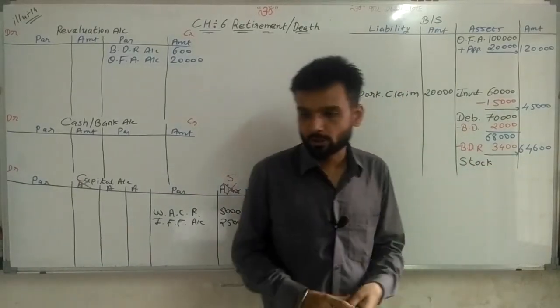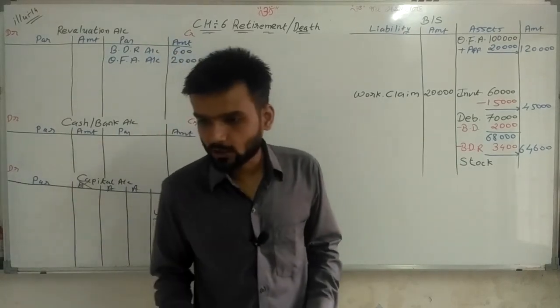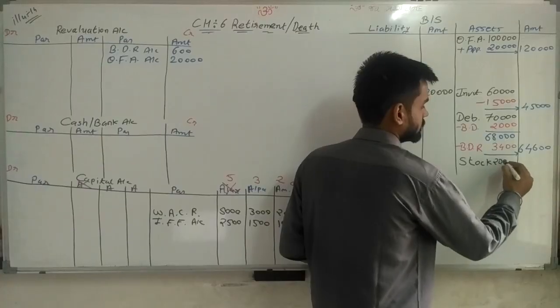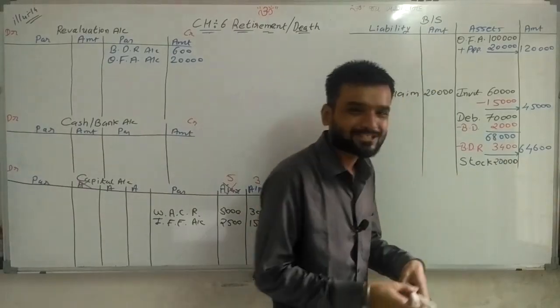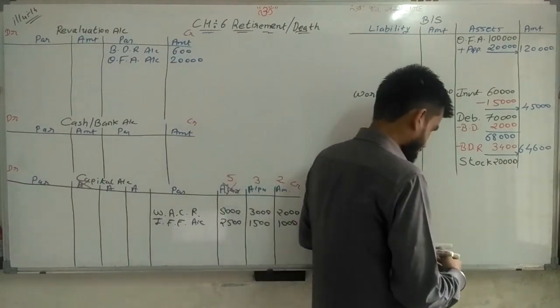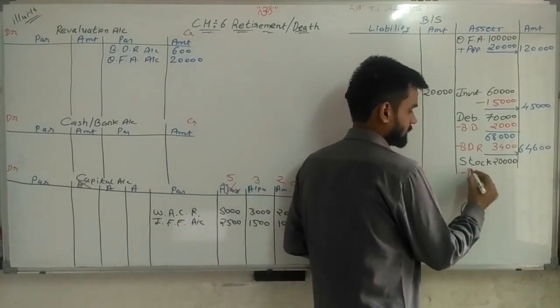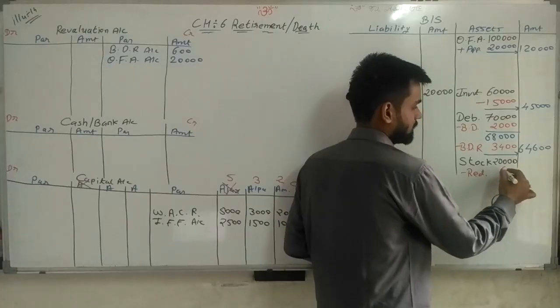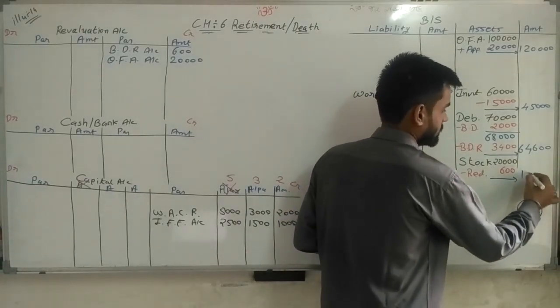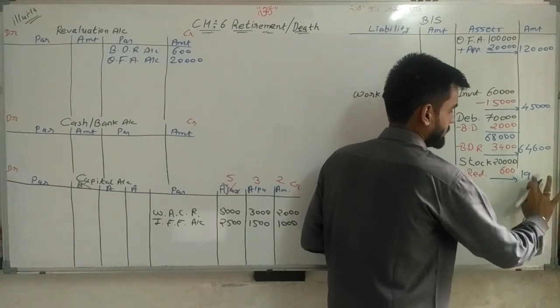So what is the stock amount given in the balance sheet? Stock 20,000 rupees is given, so write down 20,000. Now from this 20,000, 600 is overvalued, so I have to deduct it. Reduction in stock 600 rupees, outer column 19,400.